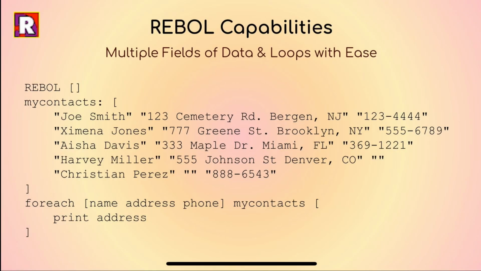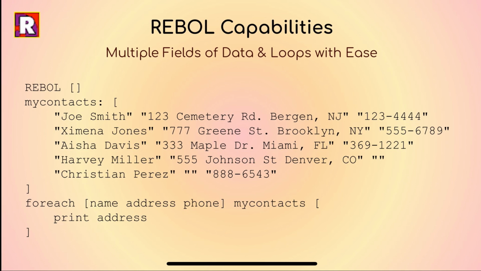REBOL also really allows you to traverse multiple fields of data with ease. Here is one example utilizing the loop function for each. The quotations indicate a different field of an entry. You can also think of it as a two-dimensional array. Each person and their corresponding information is a row. Each data field is a column.